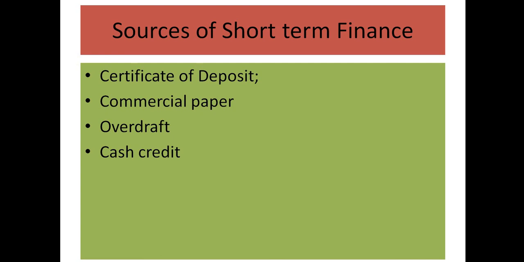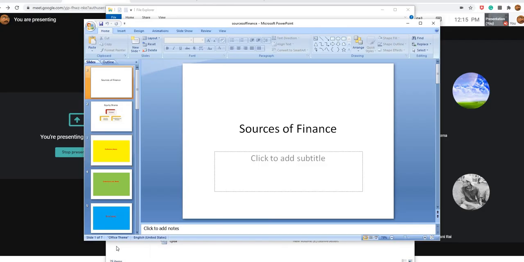Cash credit is also just like overdraft, but overdraft is the facility given to current account holders, whereas cash credit is a fresh account opened by the bank. Then discounting of bills: anyone can issue a bill and get it discounted from the bank, and that bill has to be paid within 3 months or 4 months. Treasury bills are normally issued by the government and are of less than 364 days. So these are some of the sources of short-term finance. In a nutshell, we have discussed the sources of finance. So any question up to this?